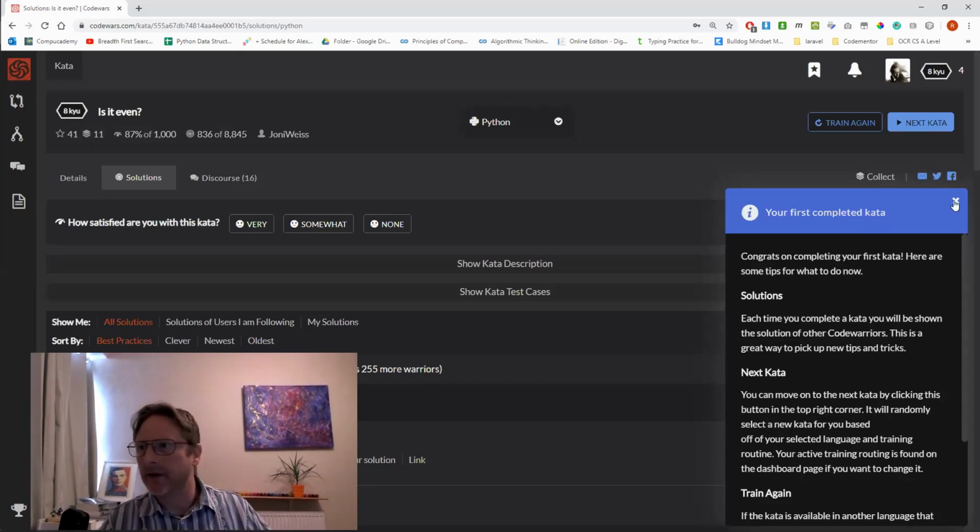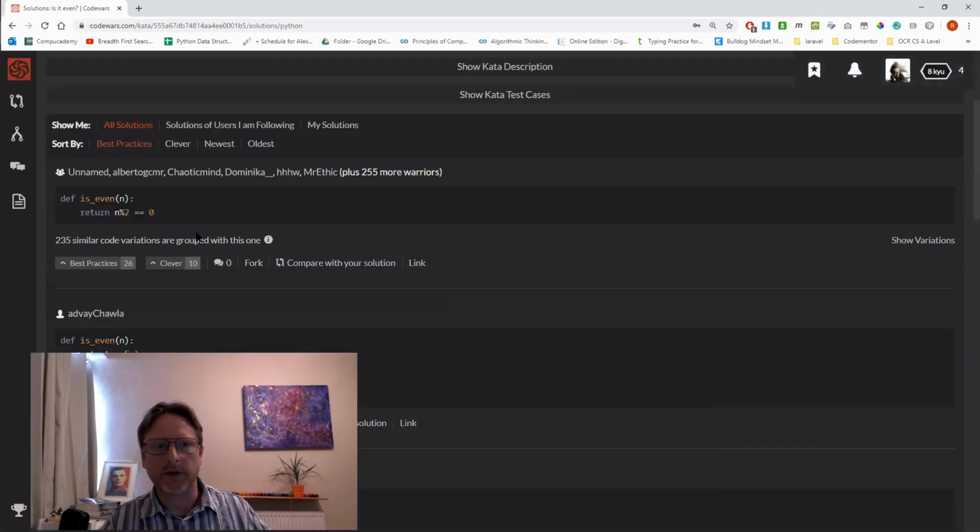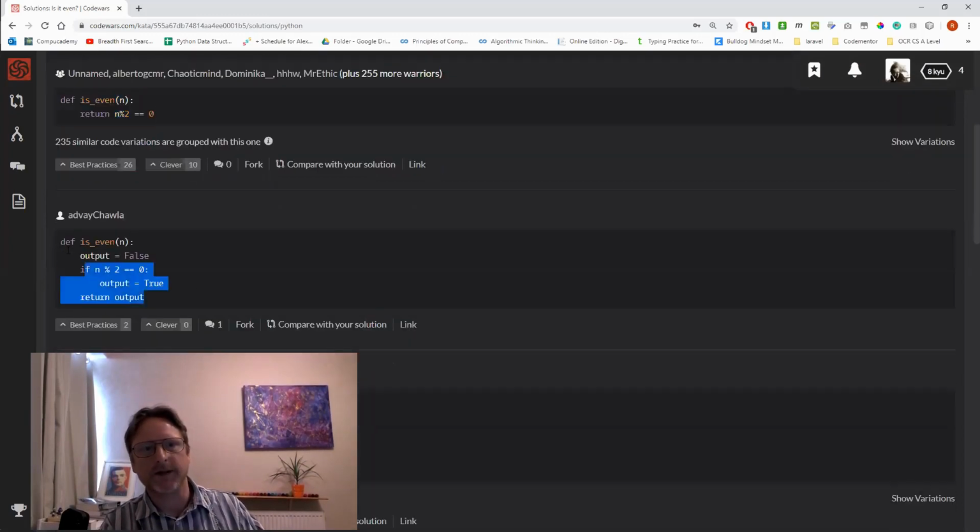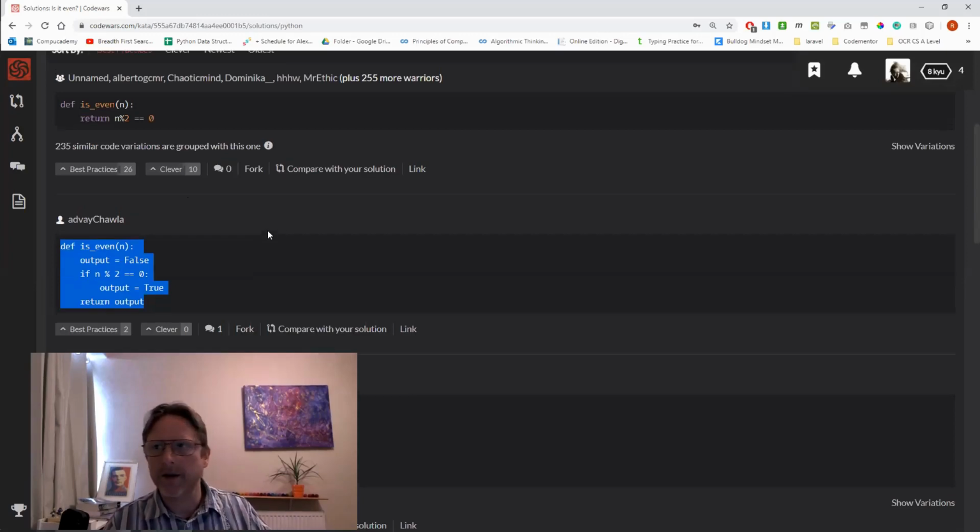But also it gives you the opportunity to see other people's solutions. So you can see here, I did quite a long-winded solution compared to this one, where you can just return n mod 2 is equal to 0. And the reason you can do that is that n mod 2 is equal to 0 is an expression that evaluates to either true or false. So if you understand how that works, great, do that. If not, do this, which is exactly the same as what I did. And they're kind of ranked in terms of best practices and sometimes cleverness, because some algorithms, especially when you get to more tricky levels, you really have to get creative about how you're going to solve it, okay? But that's basically how it works.